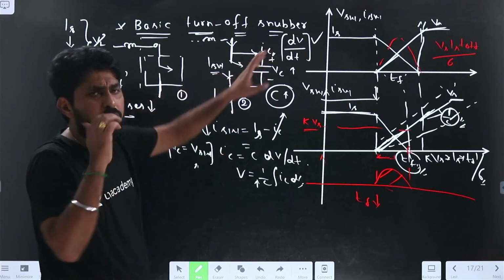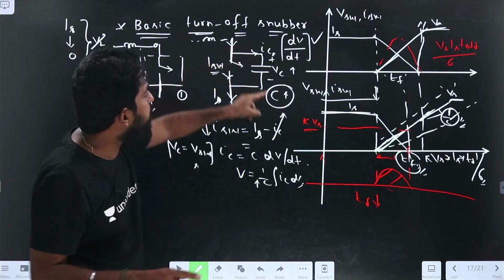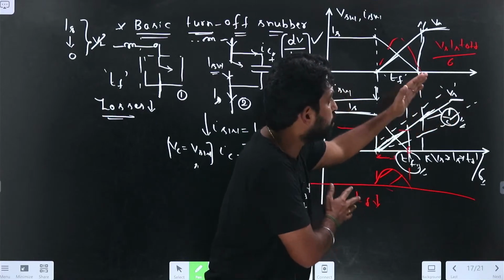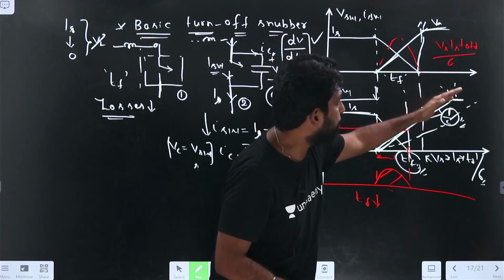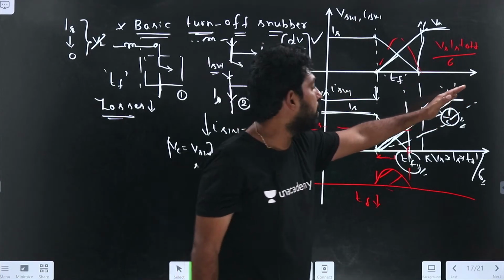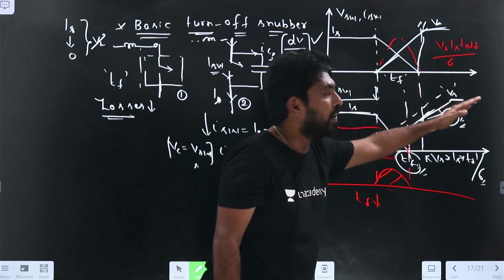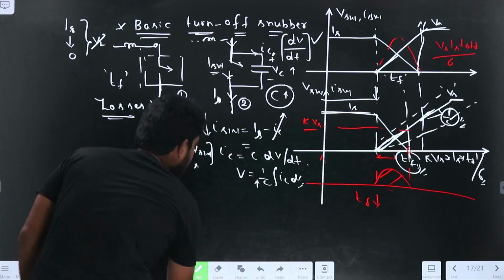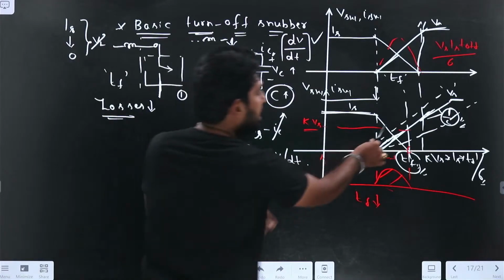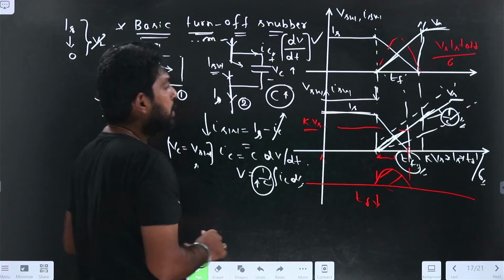So the dV by dt will definitely reduce because we have connected the capacitance. If I choose a large value of the capacitance, the voltage will increase slowly. The slope will reduce. The capacitance will take more time to reach the Vs, so it will make the dV by dt less. If I choose the capacitance value more, the dV by dt will be less. The slope will be less, right?